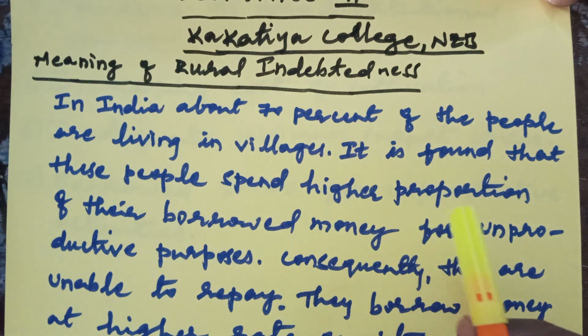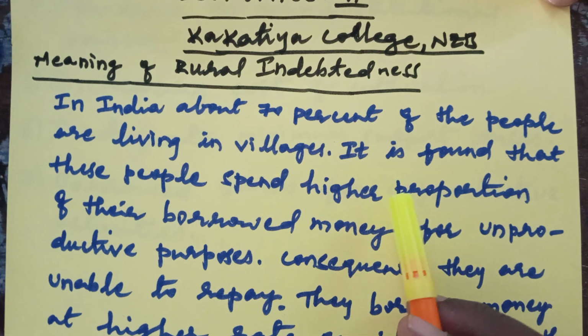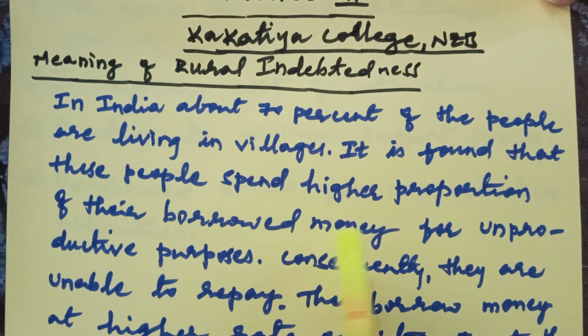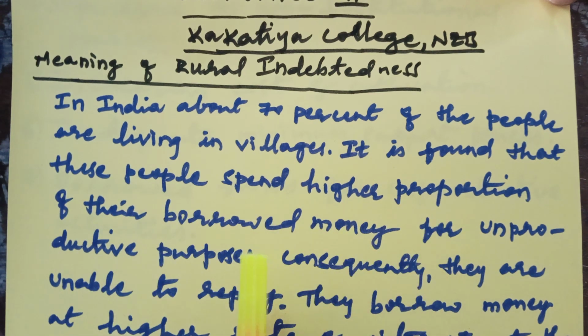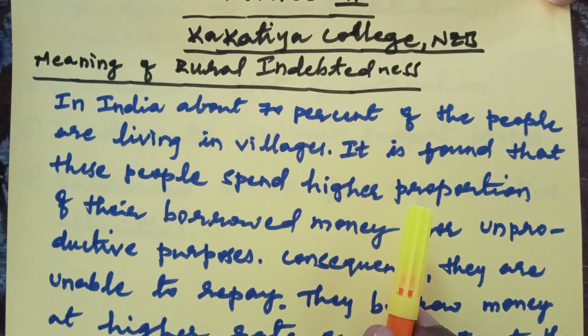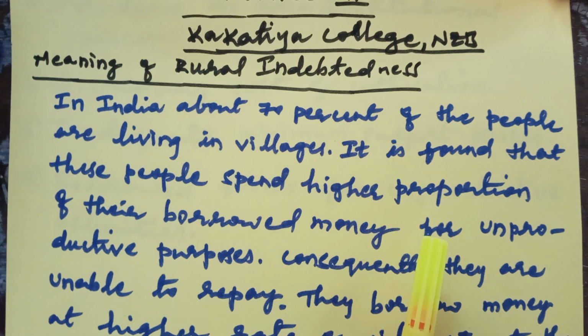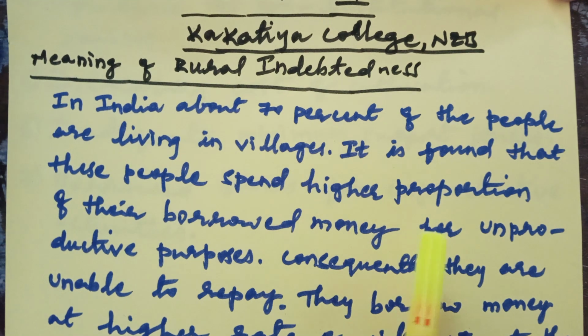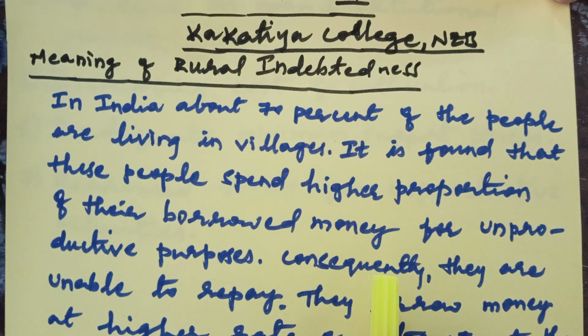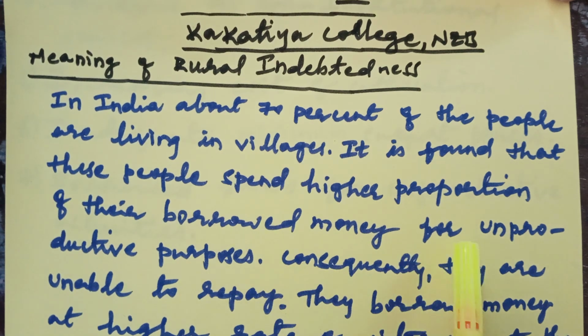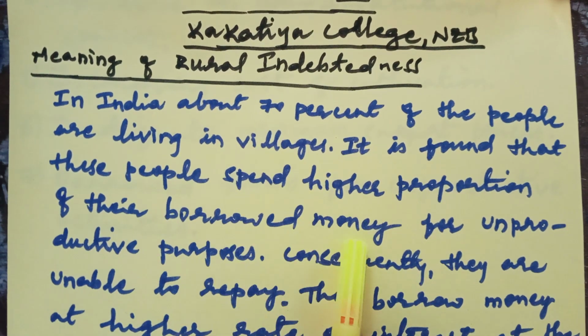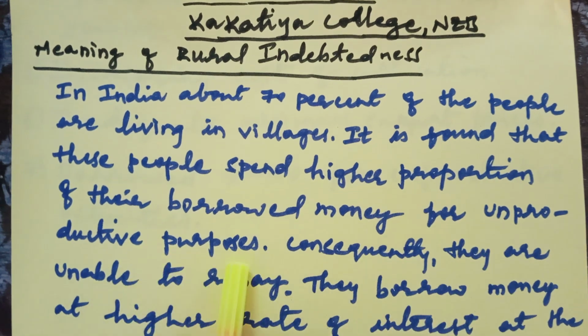In rural areas, it is found that these people spend a higher proportion of their borrowed money. So who lives in rural areas? These people will borrow money from the money lenders, especially for unproductive purposes.